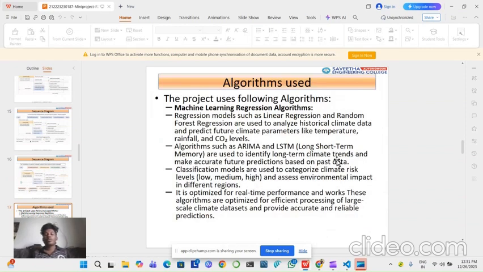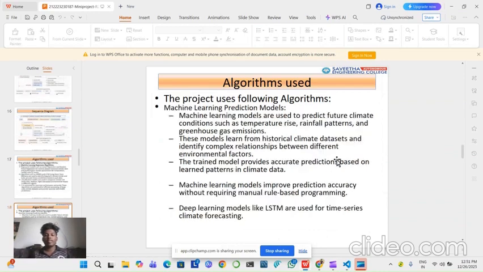What are the algorithms used? Machine learning regression algorithms, such as linear regression and random forest regression, are used to analyze historical climate data and predict future climate parameters like temperature, rainfall, and CO2 levels. Algorithms such as ARIMA and LSTM, long short-term memory, are used to identify long-term climate trends and make accurate future predictions based on past data. Classification models are used to categorize climate risk levels, low, medium, high, and assess environmental impact in future.